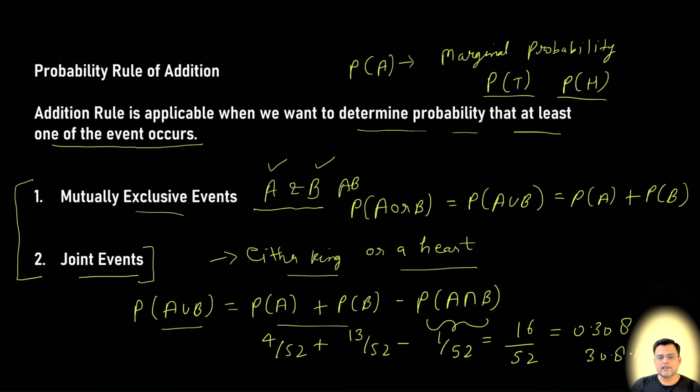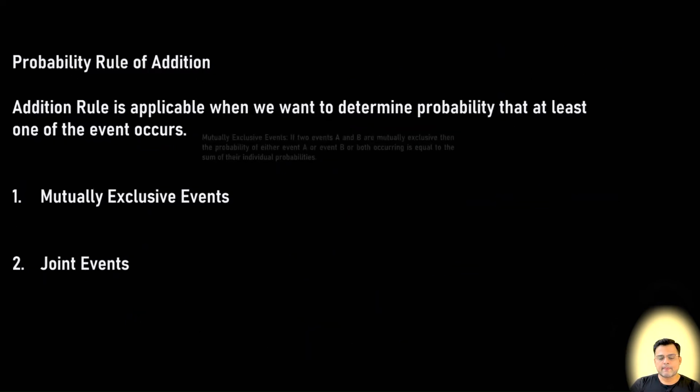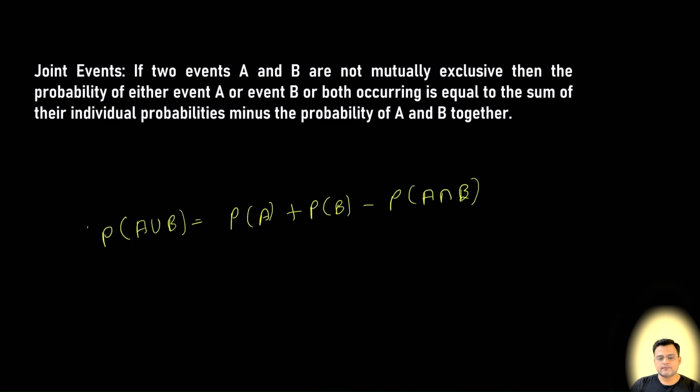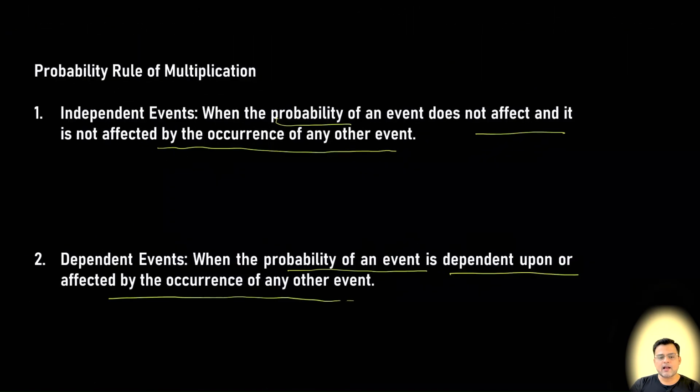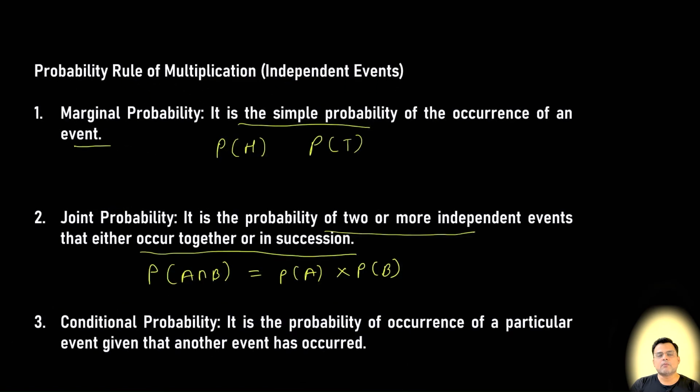In case of the addition rule also, we have both mutually exclusive events and joint events. And in case of the multiplication rule also, we have joint probability. So the only difference is that the two or more independent events either occur together or in succession. So we'll see with examples how we can solve the questions.